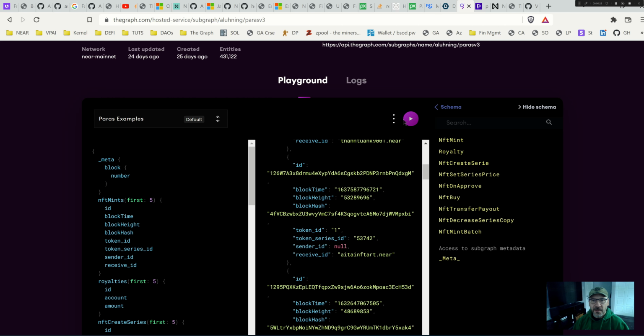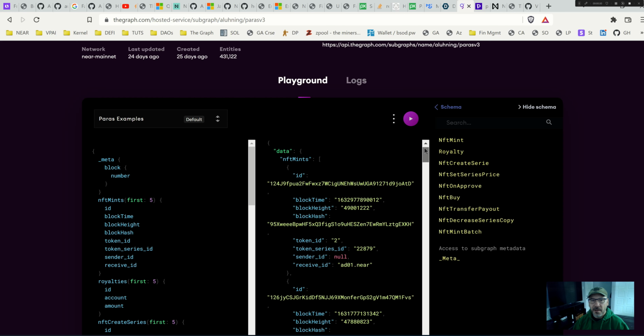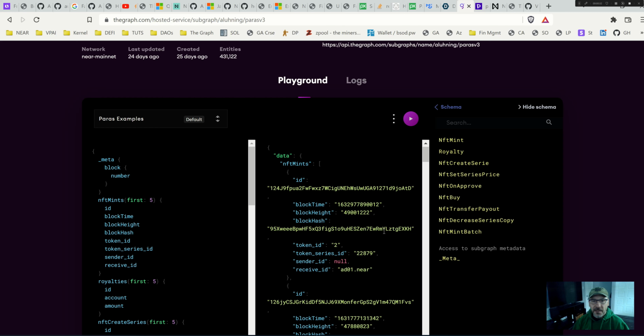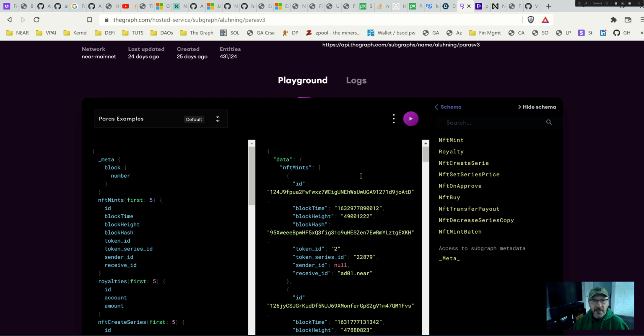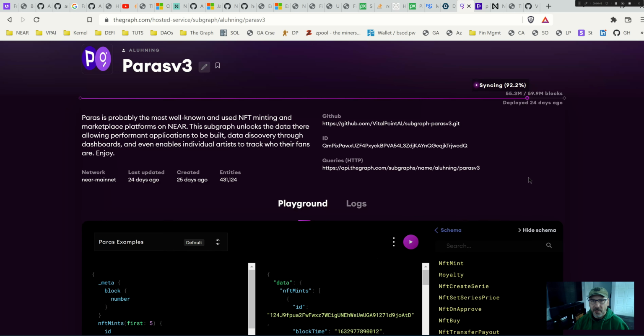It makes a whole bunch of interesting data available on that NFT minting marketplace called Paras, and satisfies many requests that we've had in terms of making data available concerning who is holding various NFTs for different artists. So it's been very helpful in that regard, and I'm also tracking that this subgraph is in use in other projects as well.